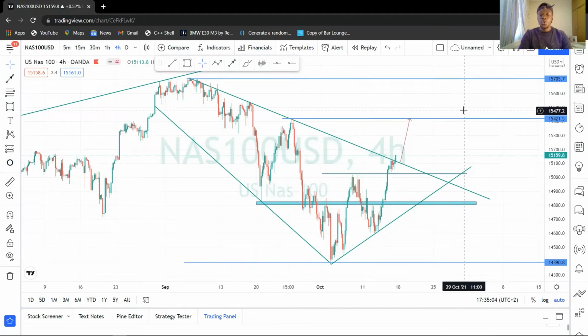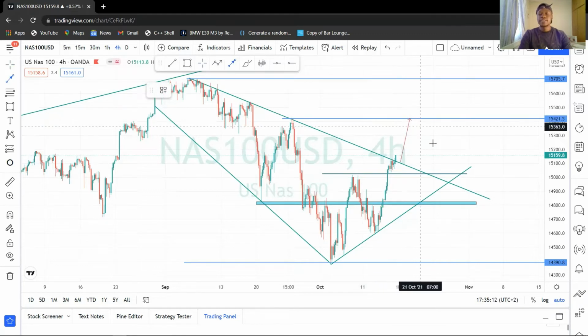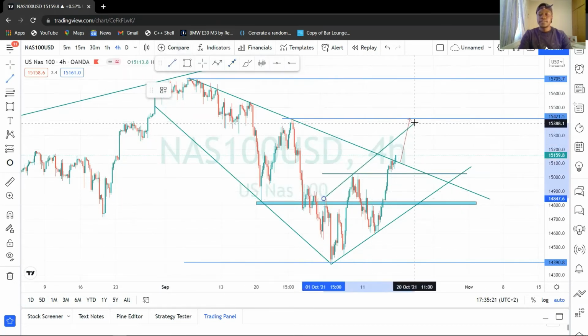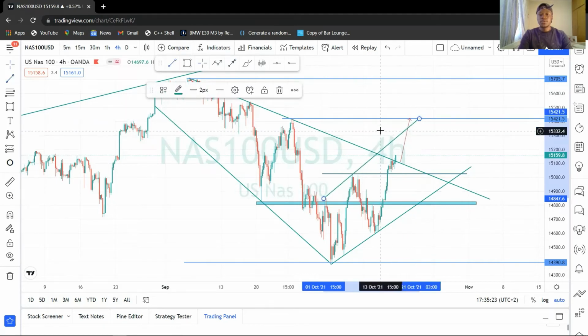So although right now we are gonna expect a drop on it, just take buys, never take sells. If Nasdaq decides to drop, that's where you're gonna buy. And then we are having this resistance trend line, so we are looking to buy NAS100 as soon as it gives us a retest on the trend line. Then we're going to take our overall profit.